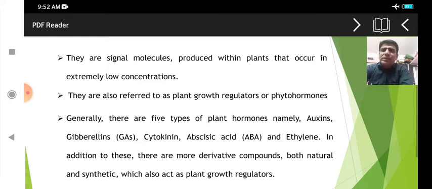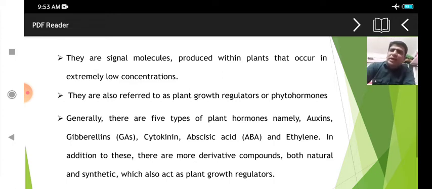Gibberellins are required, for example, in grapes. There are a number of molecules. They were first identified from a fungus, Gibberella fujikuroi. That's why it has been known as gibberellin, because it was first discovered from the fungus. These components are organic compounds synthesized by the fungus.